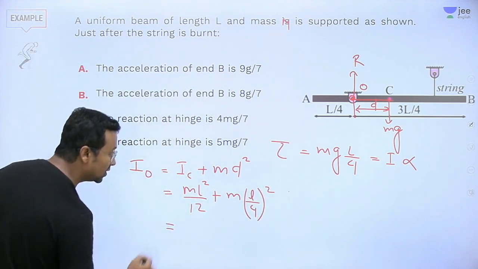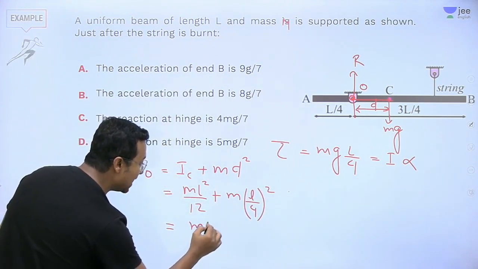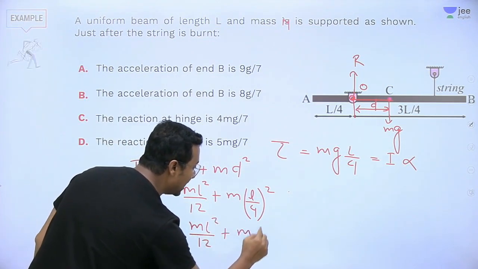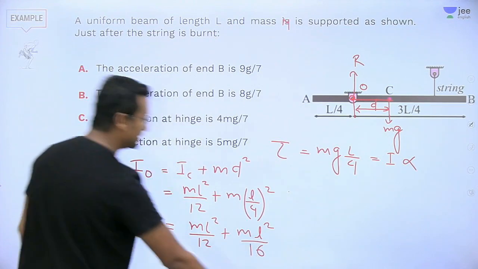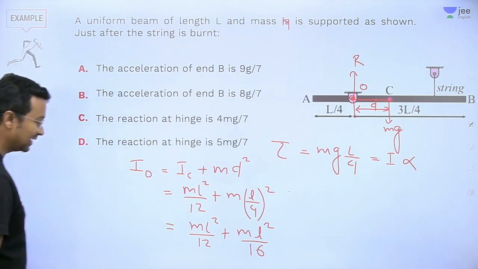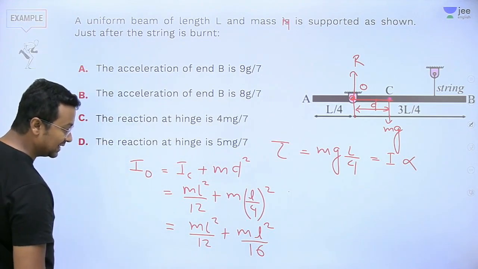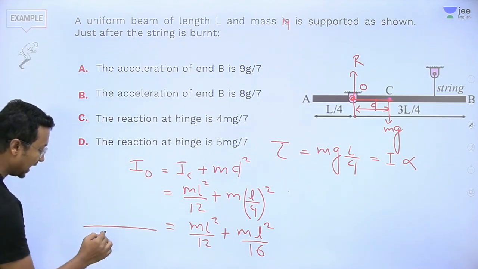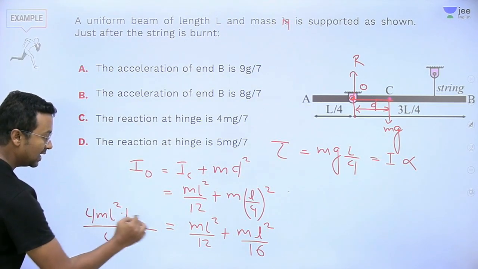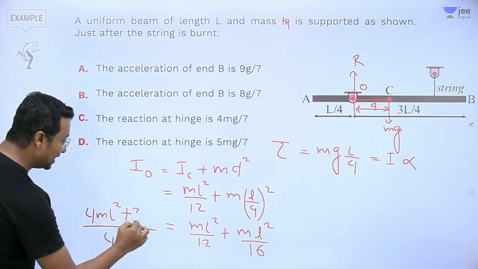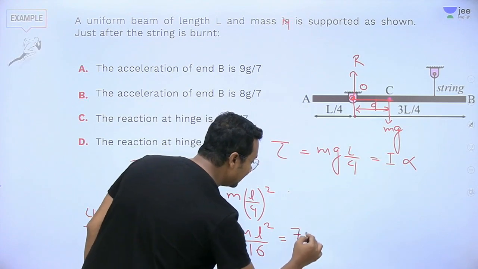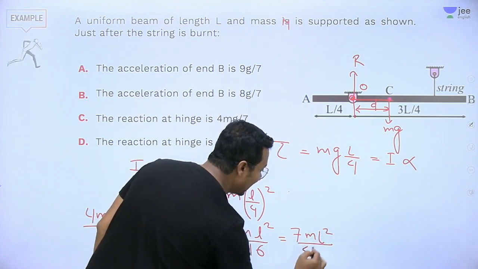So this becomes ml² divided by 12 plus ml² divided by 16. Can I take the LCM? Yes, the LCM is 48: 4 times ml² plus 3 times ml². So this will become overall 7ml² divided by 48.